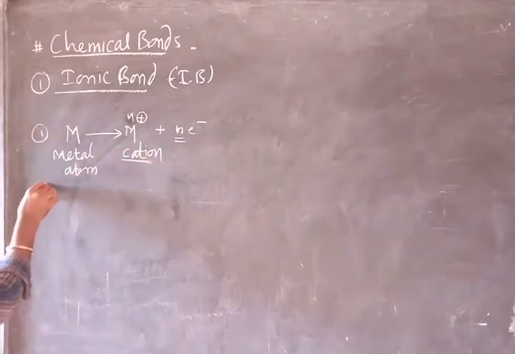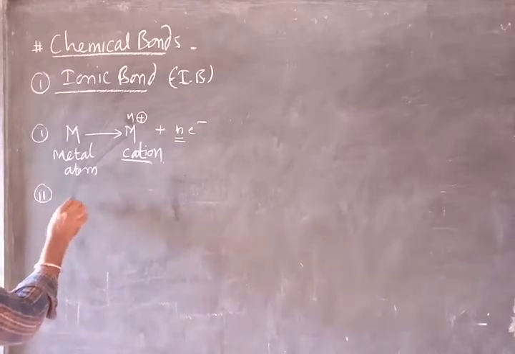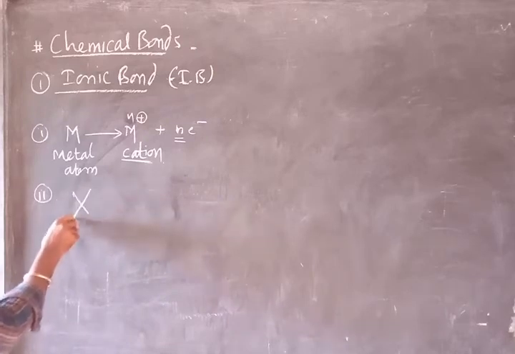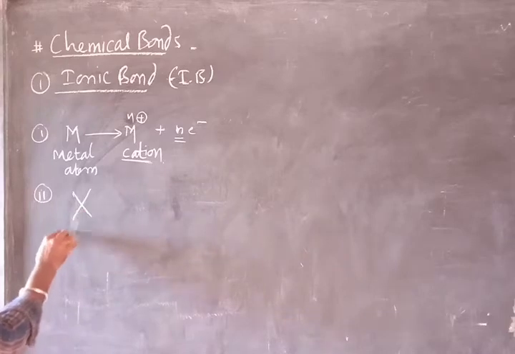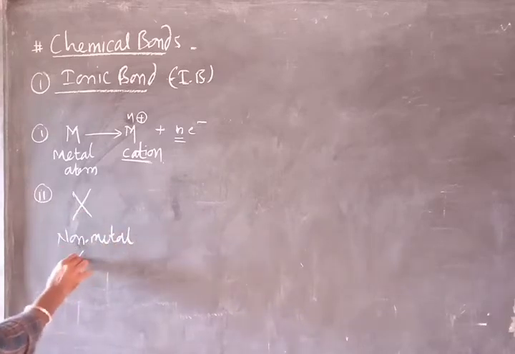In the second case, you know that any non-metal, generally represented by the capital X, is a non-metal atom.